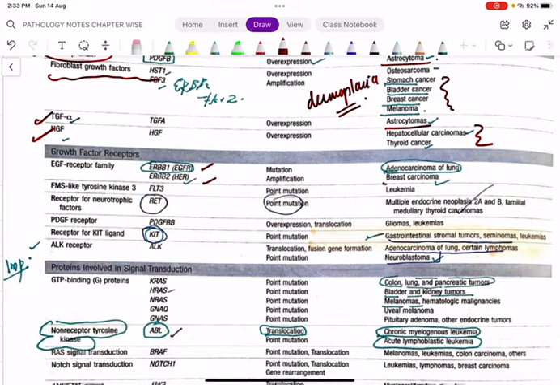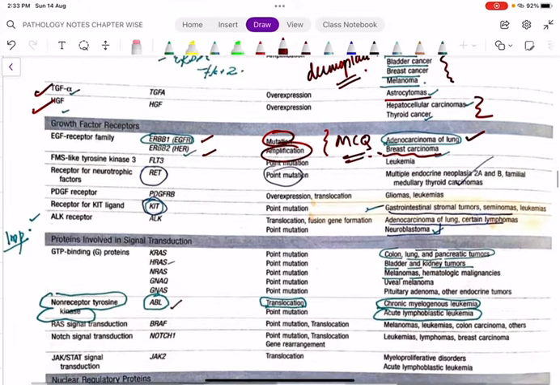ERBB2 is called HER2/neu. HER2/neu amplification occurs in breast cancer, whereas ERBB1 undergoes mutation. This is amplification, this is mutation. This is one of the frequently asked MCQ questions. In breast cancer, ERBB2 does not undergo mutation, it undergoes amplification. In adenocarcinoma of the lung, the ERBB1 gene undergoes mutation.